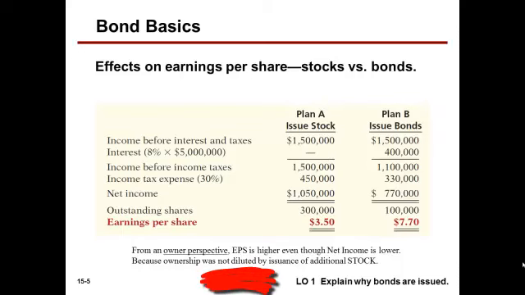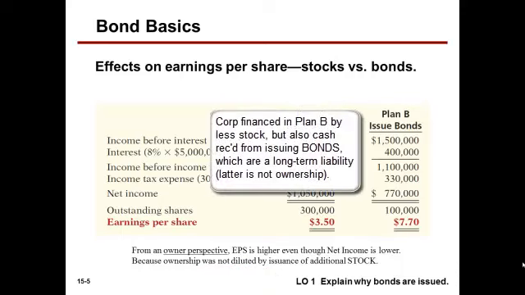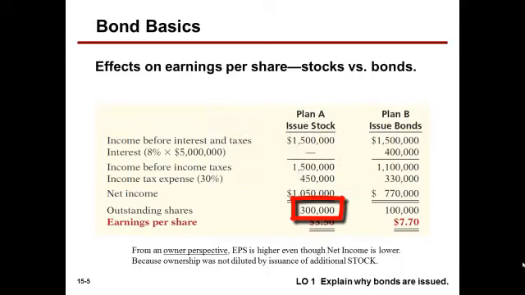Plan B, the capital for the corporation was a combination of a lower amount of stock and bonds payable. Plan A, strictly issuing stock to owners. Higher earnings per share under Plan B, issuing bonds. A definite advantage to issuing bonds to raise capital.